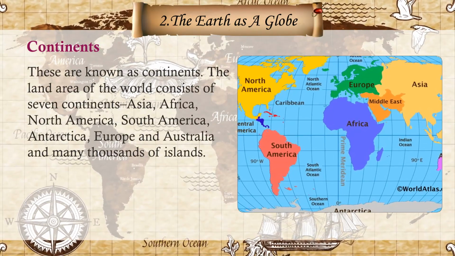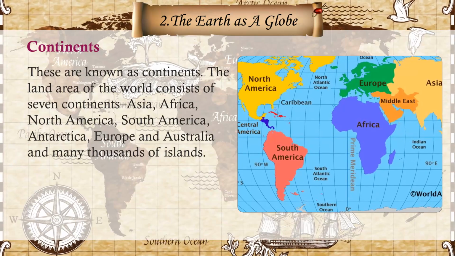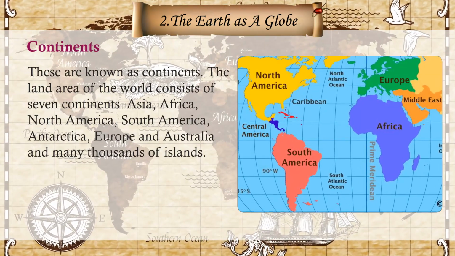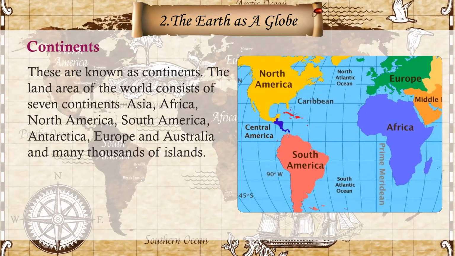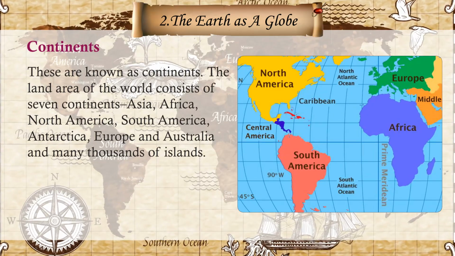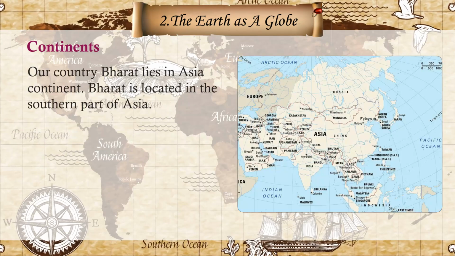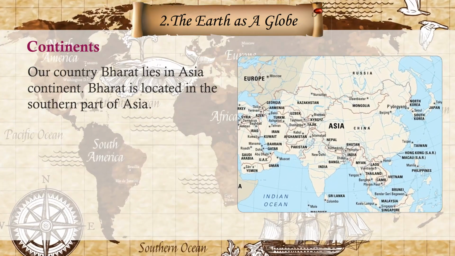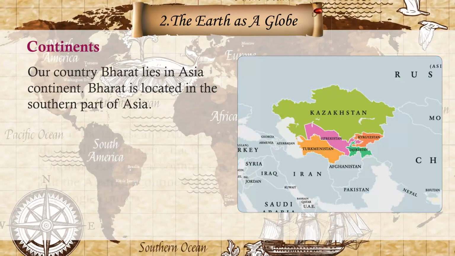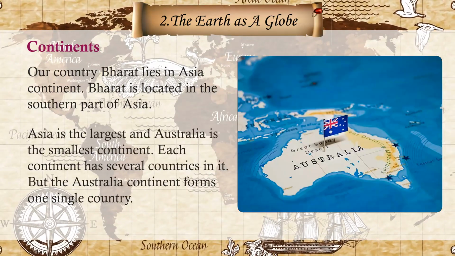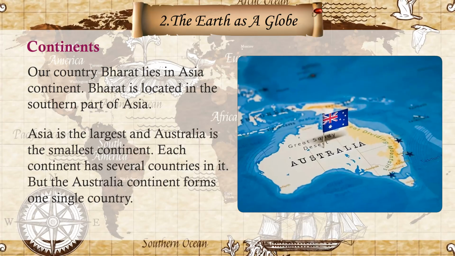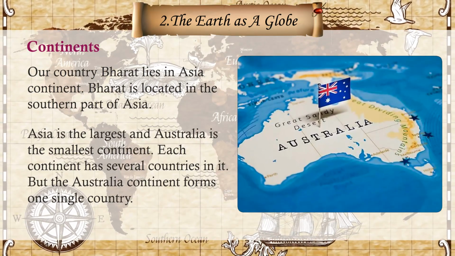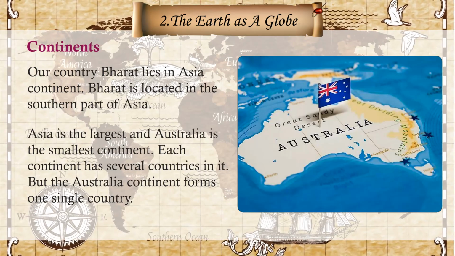The large area of the world consists of 7 continents: Asia, Africa, North America, South America, Antarctica, Europe, and Australia, and many thousands of islands. Our country Bharat lies in Asia continent. Bharat is located in the southern part of Asia. Asia is the largest and Australia is the smallest continent. Each continent has several countries in it, but the Australia continent forms one single country.